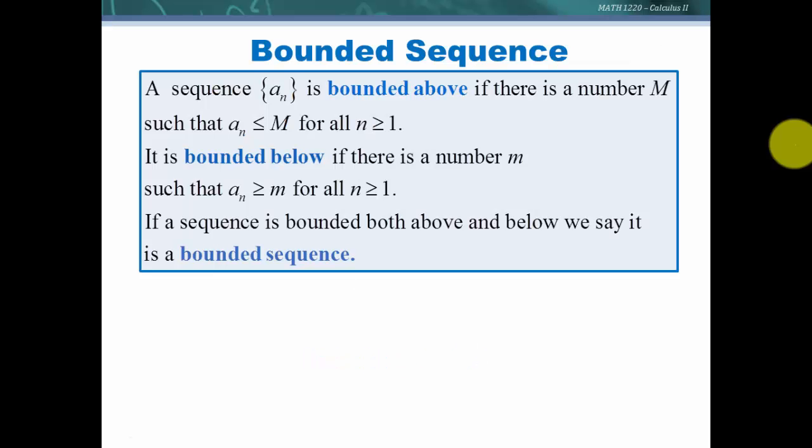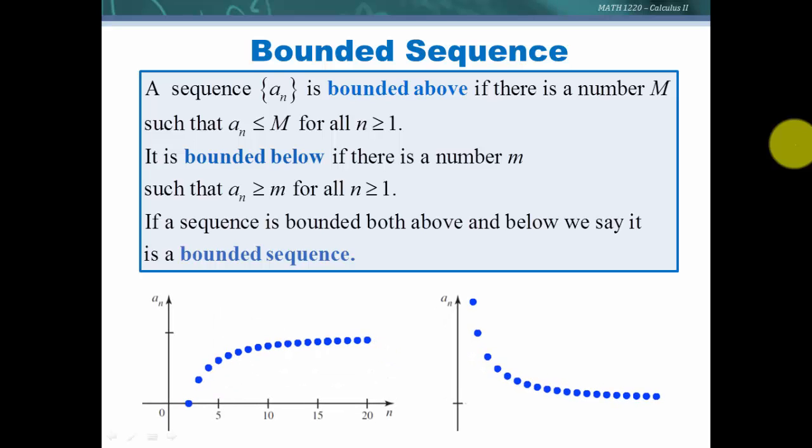Now, a bounded sequence. If we have a sequence, it is bounded above if there is a number m such that a sub n is less than or equal to m for all n greater than or equal to 1. So it simply says all of the terms in the sequence are less than or equal to m. And then it's bounded above. Here's a picture, this first one.